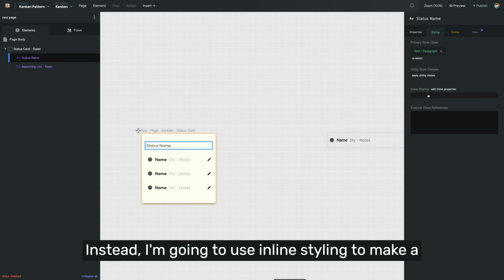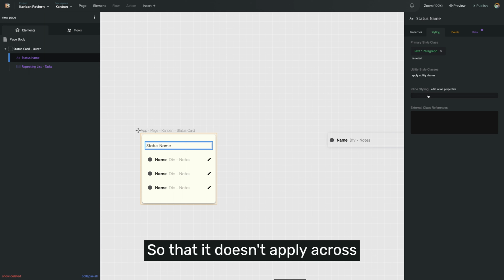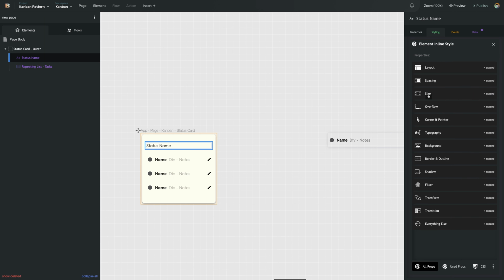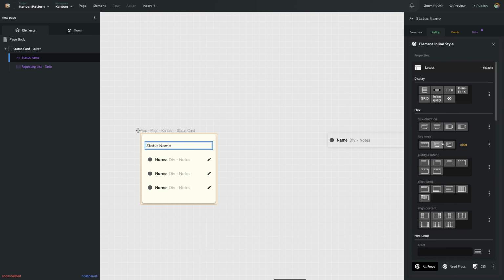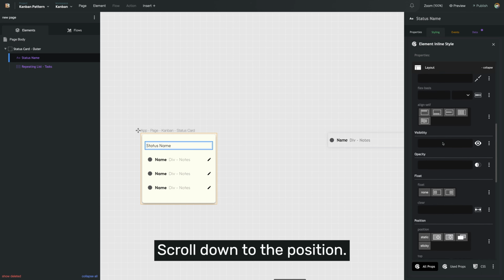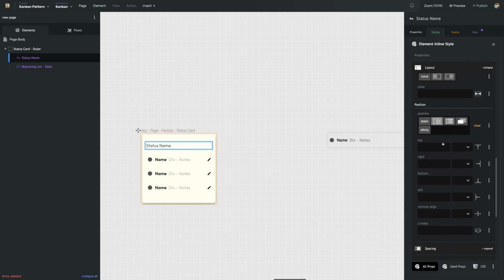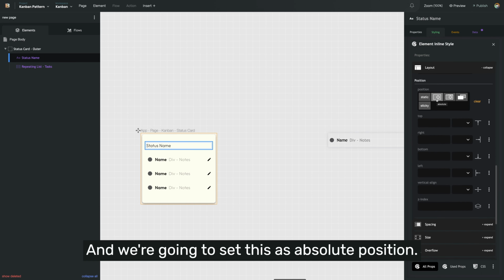Instead, I'm going to use inline styling to make a change to the style for this particular element so that it doesn't apply across other elements in my project. So I'll go into inline styling, go into layout, scroll down to the position settings. And we're going to set this as absolute position.